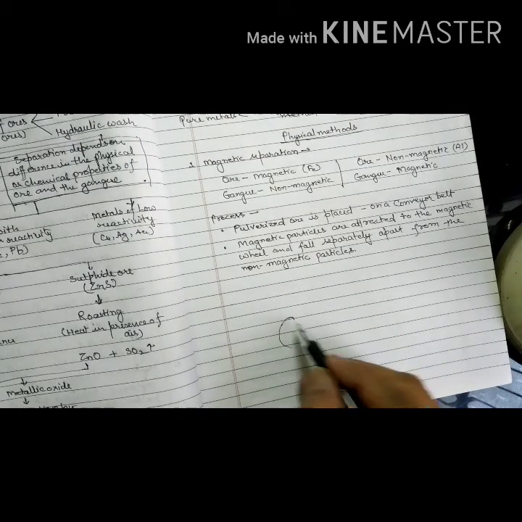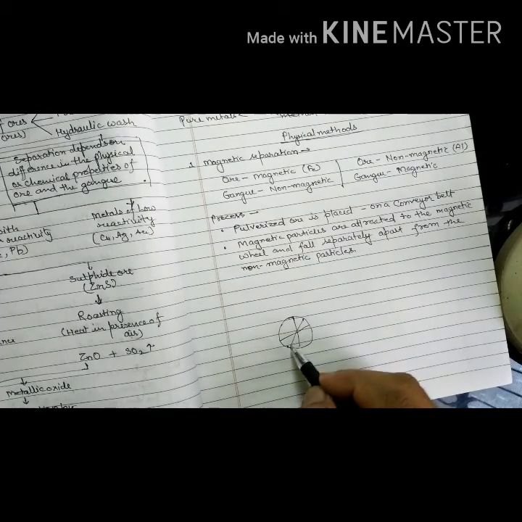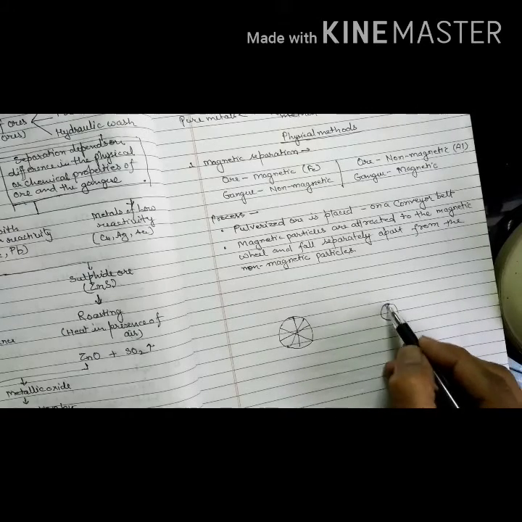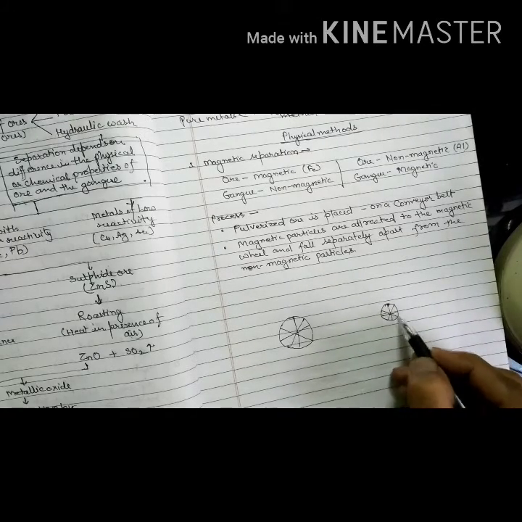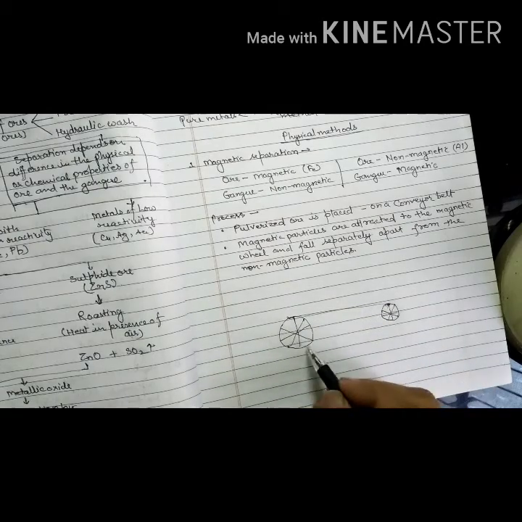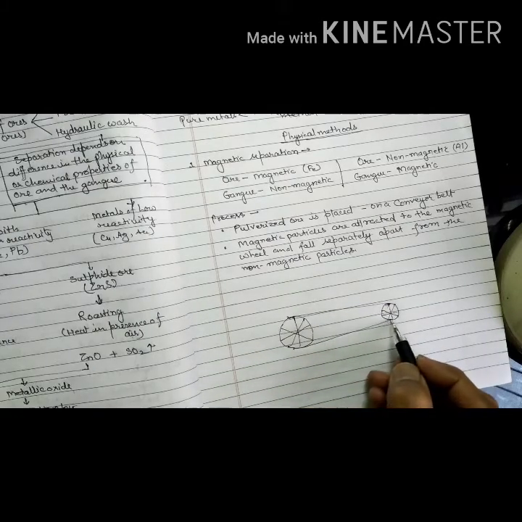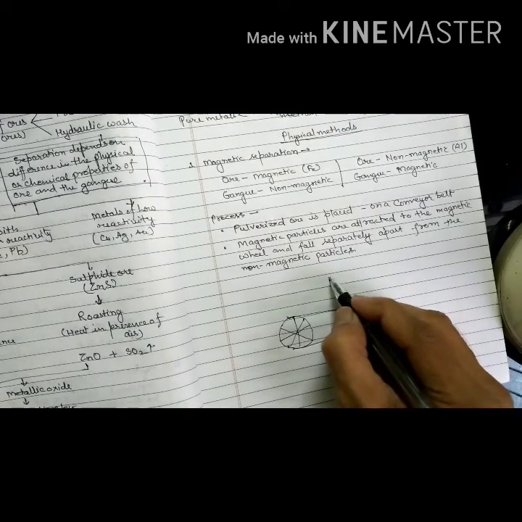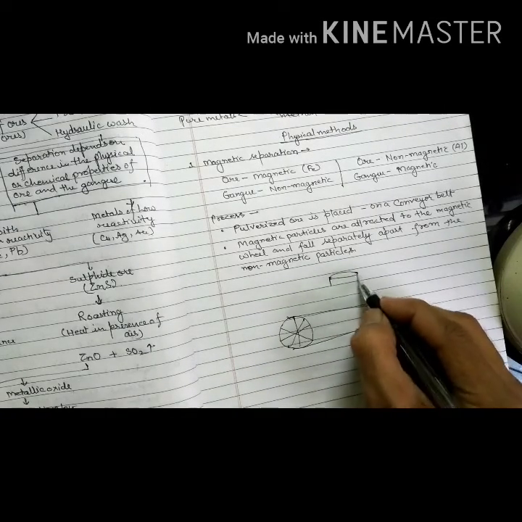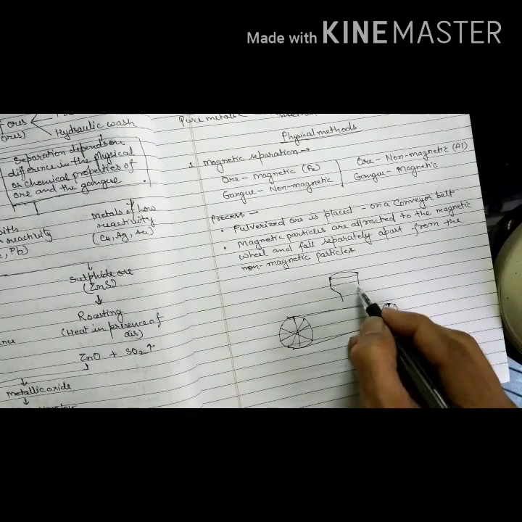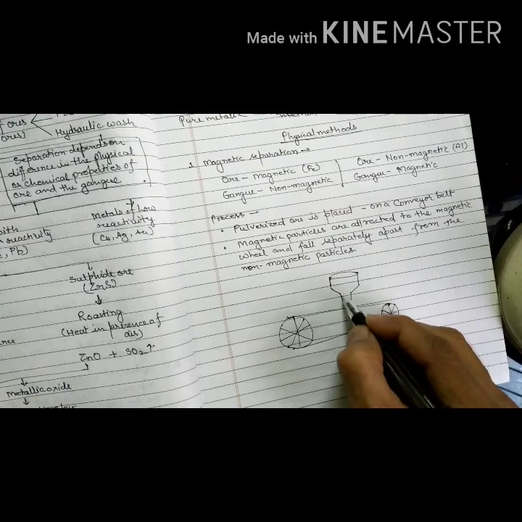There are two wheels, on which a conveyor belt is mounted. This is the pot through which we pour pulverized ore on the conveyor belt.